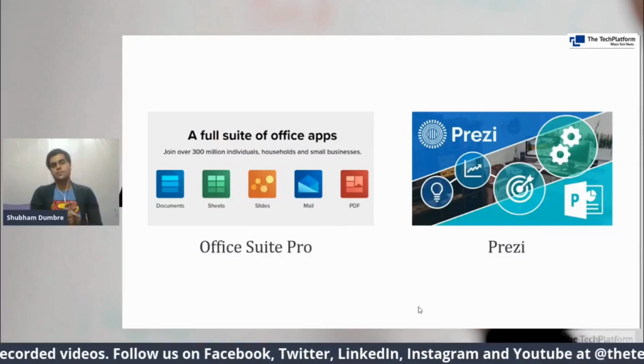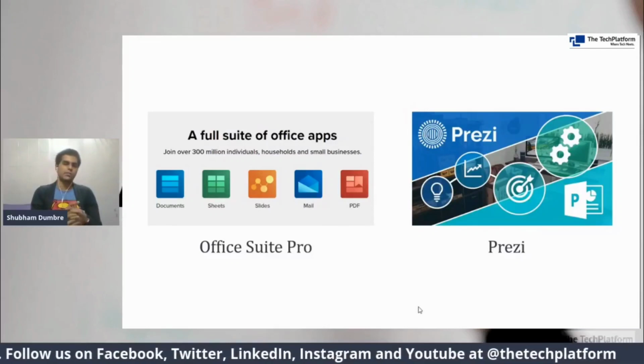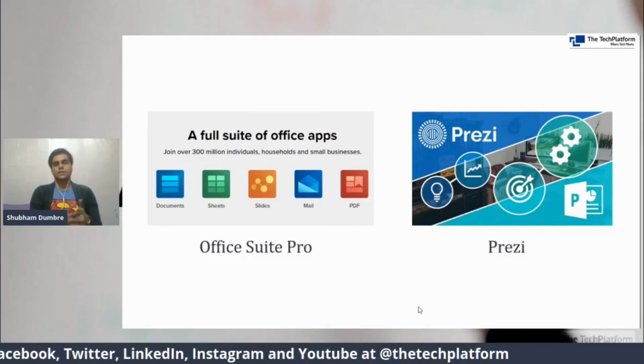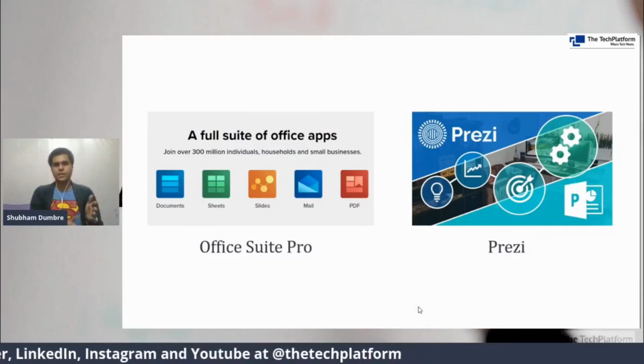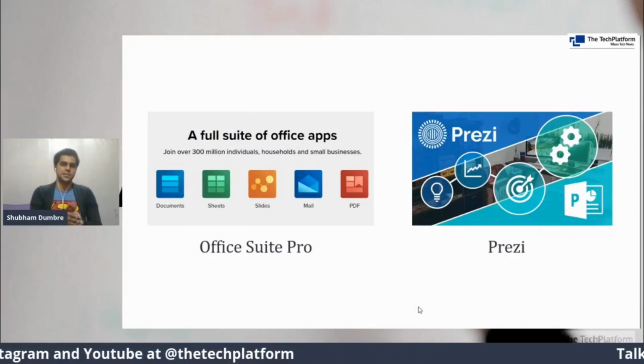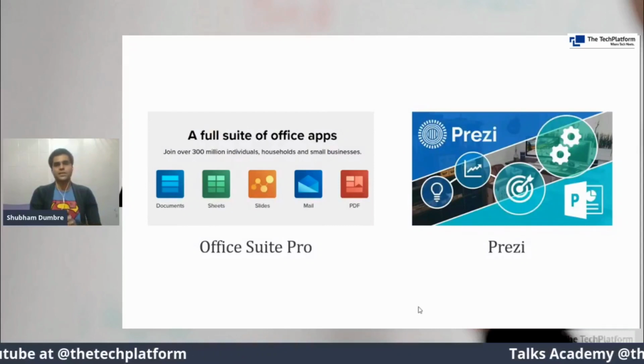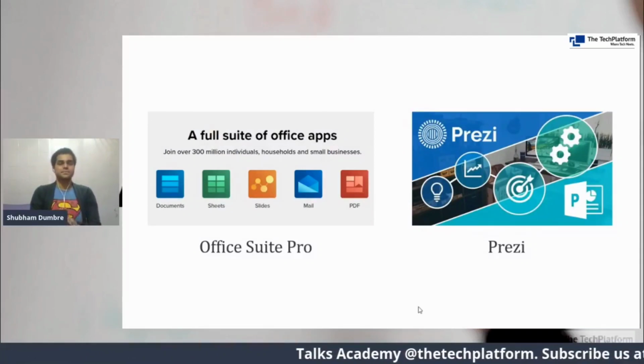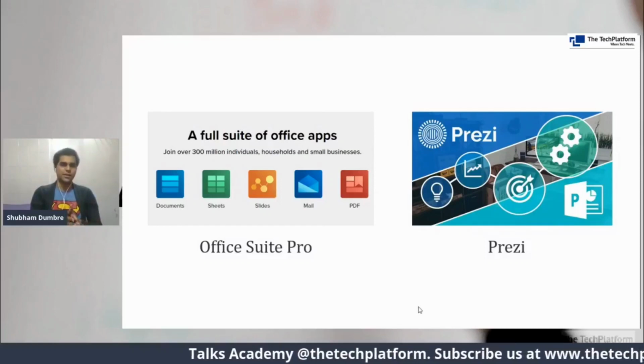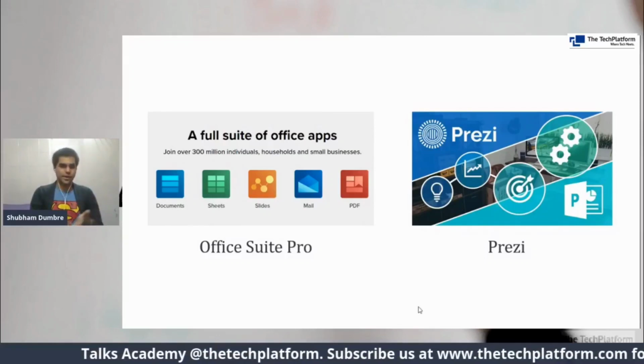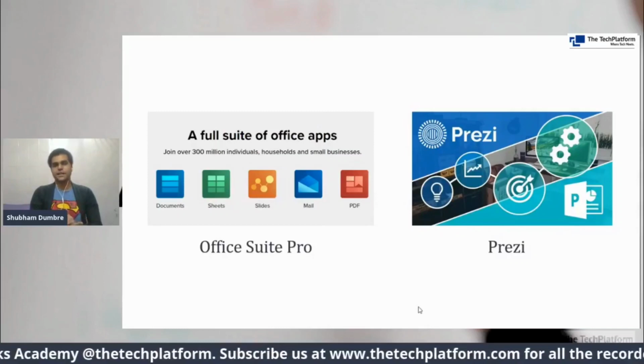Apart from that, it has a mailbox and a PDF. We'll discuss the mail thing in the next session because there are a lot of mailboxes that we need to explore ahead. But the rest are very familiar to us. So Office Suite Pro, again a paid alternative, you can definitely give a try to it.